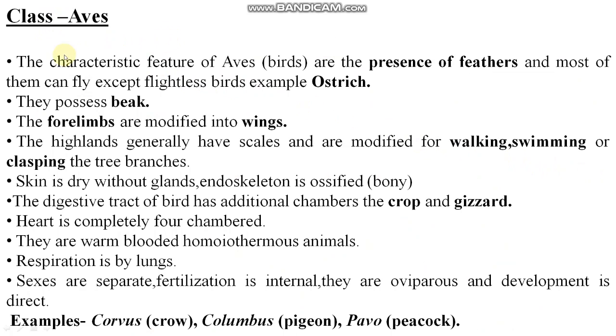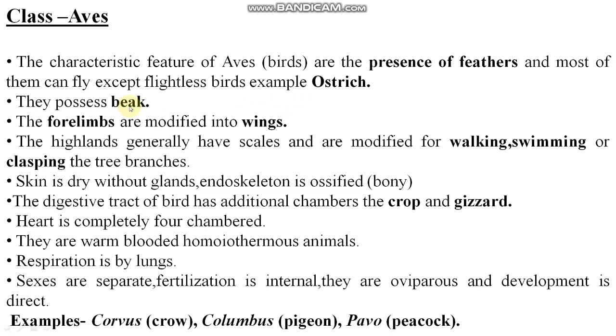Now comes to Aves. The characteristic feature of Aves is the presence of feathers, and most of them can fly except a flightless bird, that is ostrich. Ostrich is a flightless bird. Remember this, students. A question can be asked: write the name of a flightless bird, right? That is ostrich. Clear? They possess a beak.